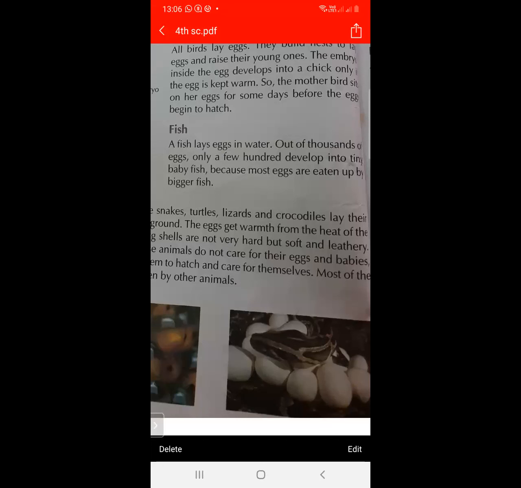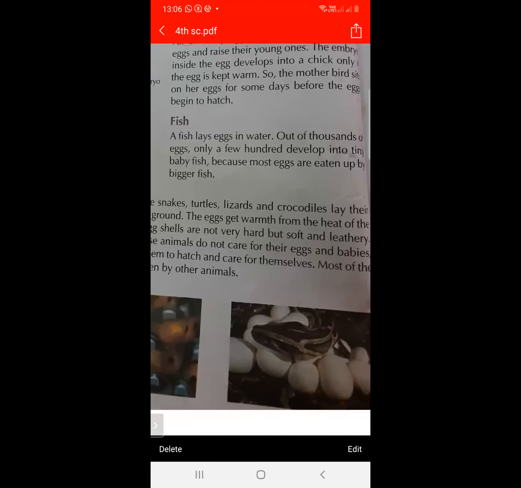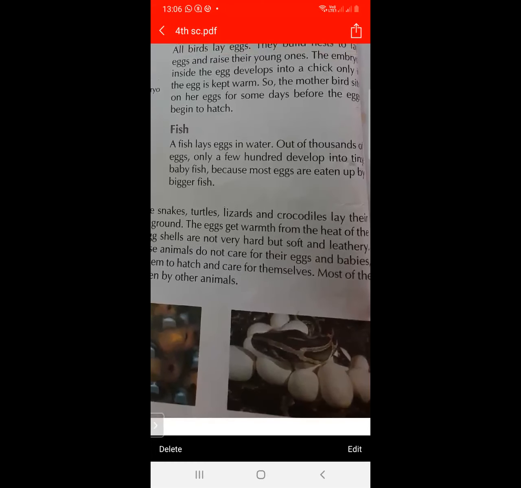Out of thousands of eggs, only a few hundred develop into tiny baby fish because most eggs are eaten up by the bigger fish.